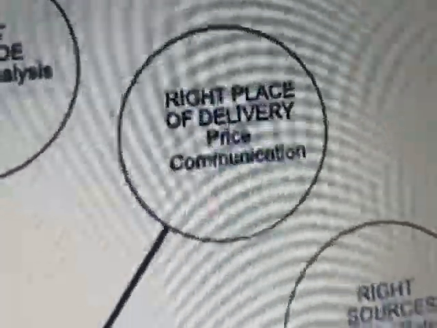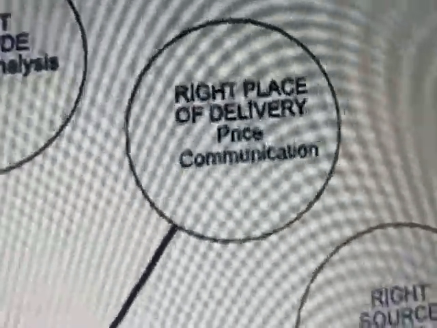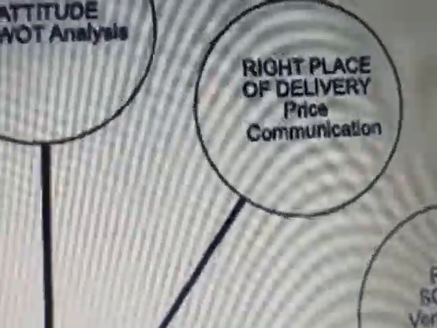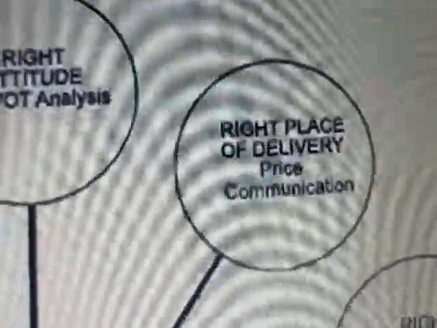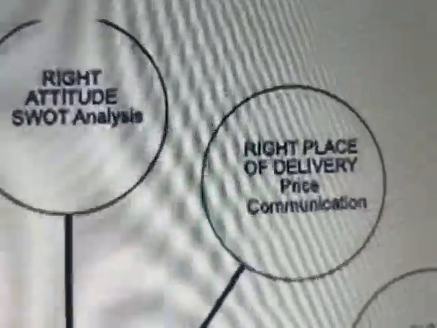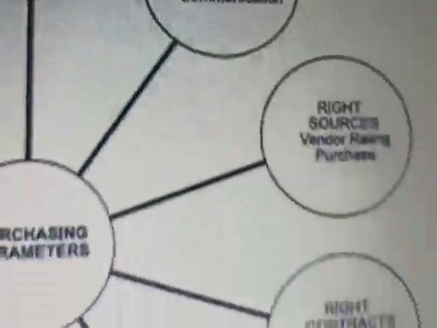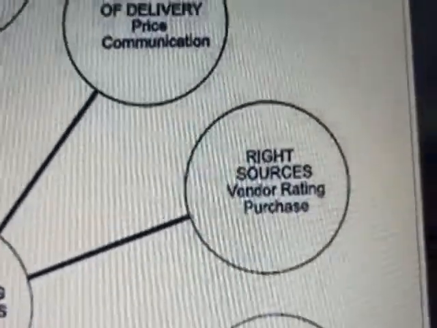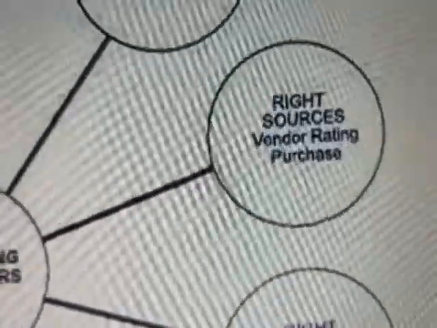And the next one is right place of delivery, that is price communication. What is the right place of delivery? I said that you have to deliver at Rajampet, but at which place of Rajampet you have to deliver? That is right place of delivery, that is price communication. And then right source, vendor rating purchases, that is, we have to find out the right source of the material.